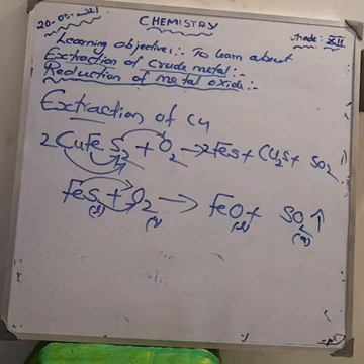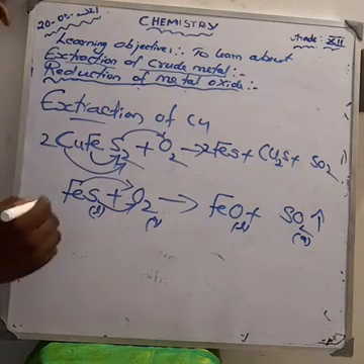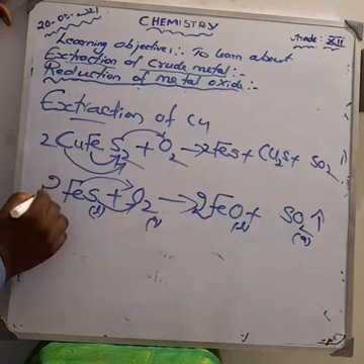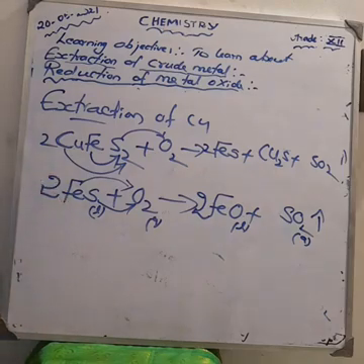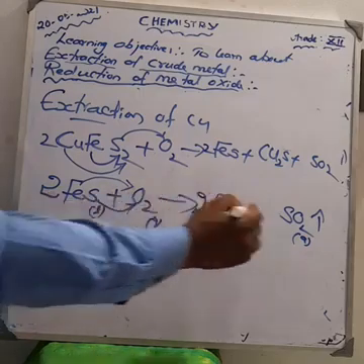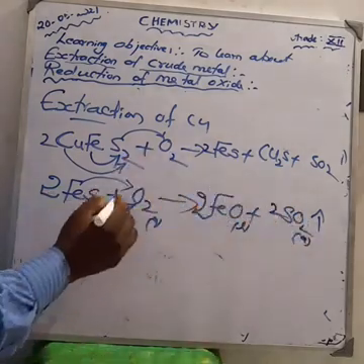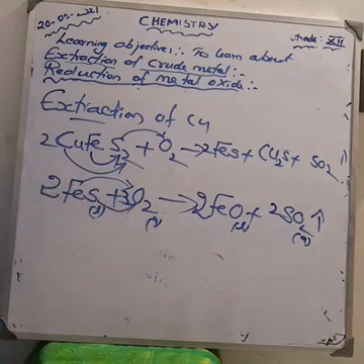Then how can we balance the equation? Here there are 3 oxygens on one side and 2 oxygens on the other. So first make it 2 here. How much iron is there? 2 iron. Make it 2 iron here. Sulfur, 2 sulfur, make it 2 here. How much oxygen is there? 2 times 2 is 4, and 4 plus 2 is 6. We can write it as 3. Am I right? So the equation is balanced.